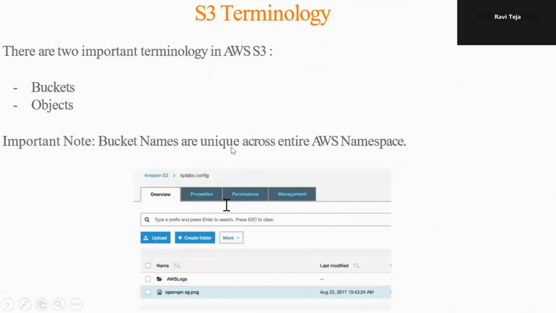Bucket names are unique across the AWS namespace. The bucket name should be different because, whatever buckets you have created in a region, say you created a bucket in the Virginia region, even if you go and observe in California, that bucket will be displayed over there. So the bucket name should be unique. If you give a simple name, it won't be allowed to create because the name is already taken by someone else.